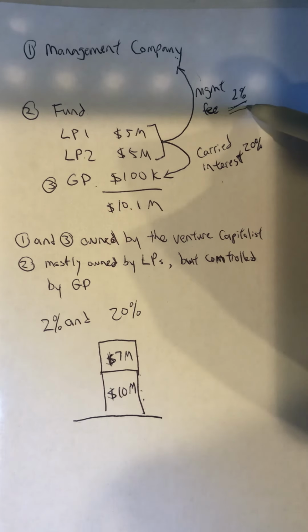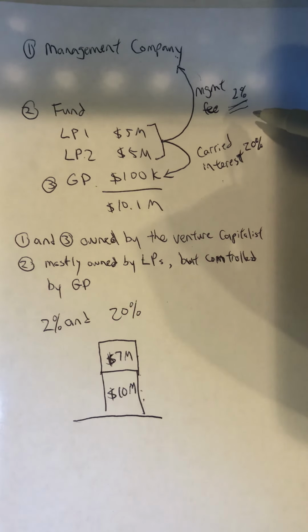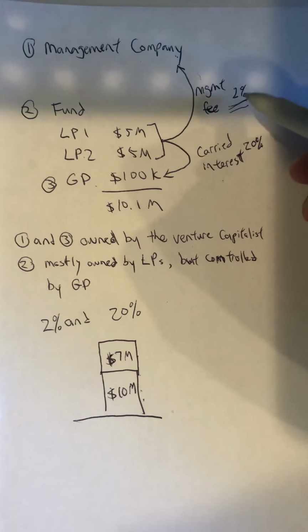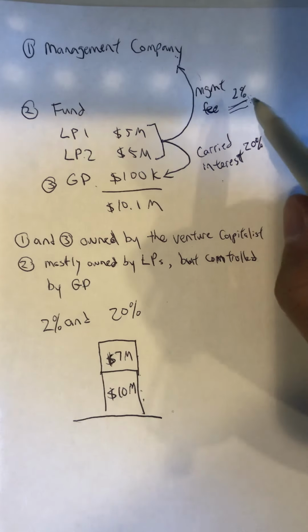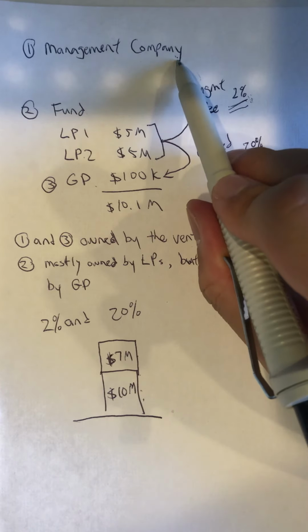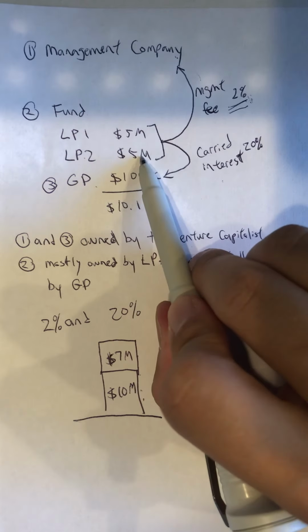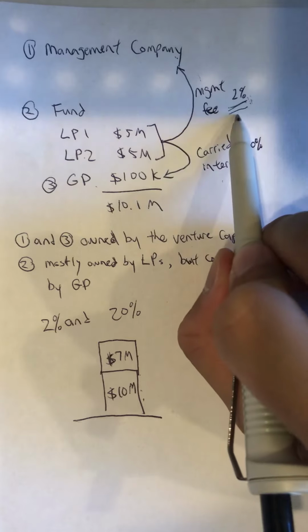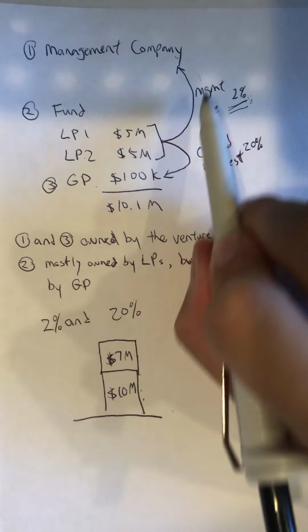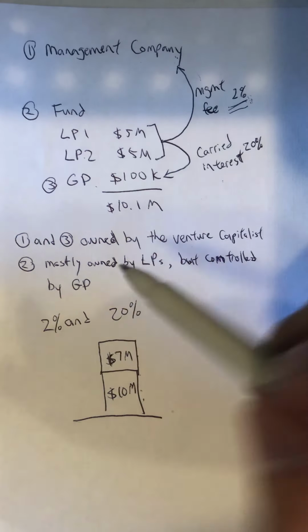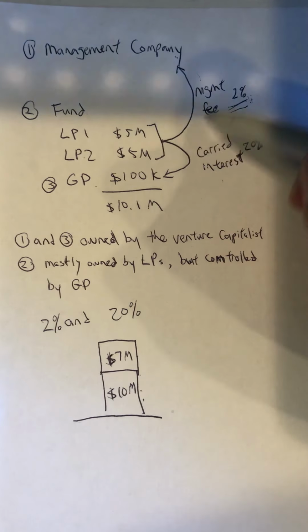traditionally, and this is a standard in the industry, the venture capital industry has a 2%. The mutual fund industry is significantly lower than a 2% management fee. 2% is considered very high in the realm of different types of investments. But regardless, in the venture capital industry, 2% is the standard. So the management company is going to say, okay, LPs, we managed your money. We want 2% of your money to come to us every year as a management fee. So rain or shine, you're going to pay us 2% a year.